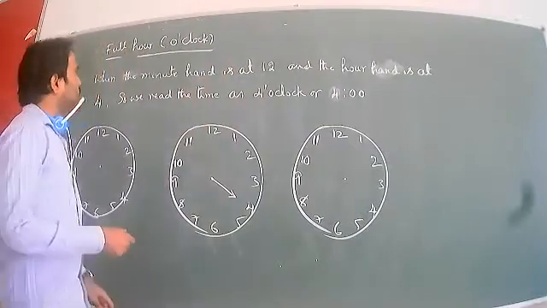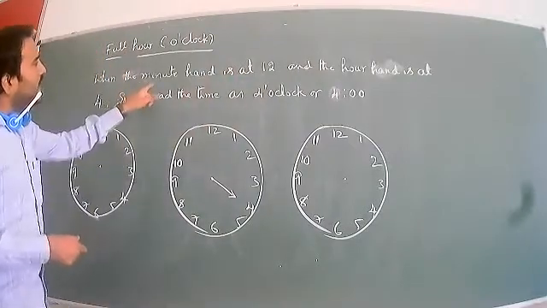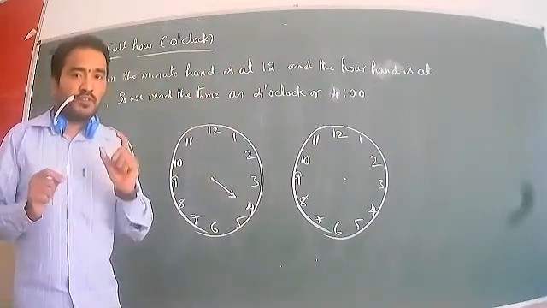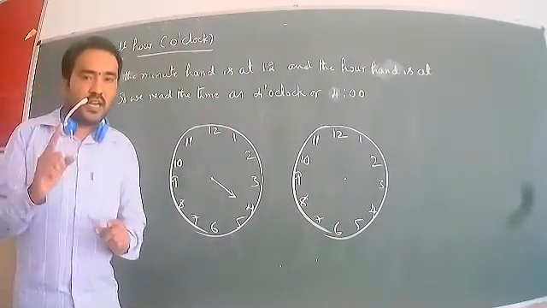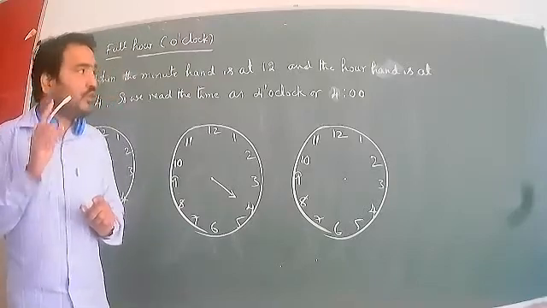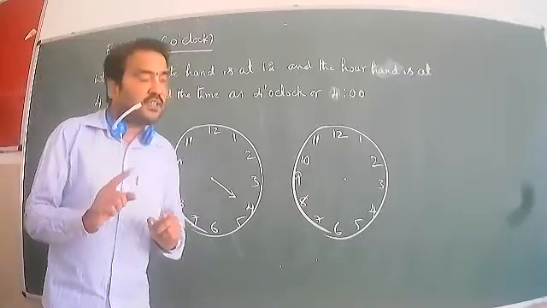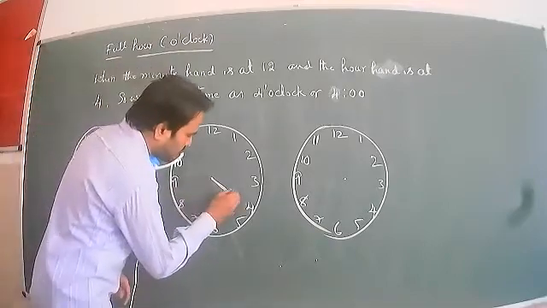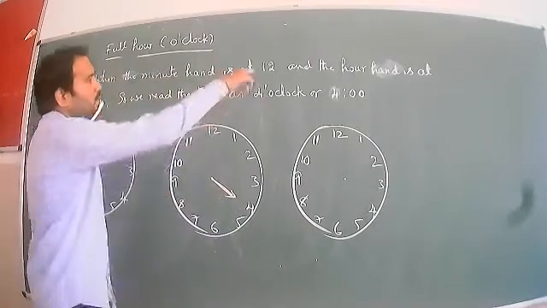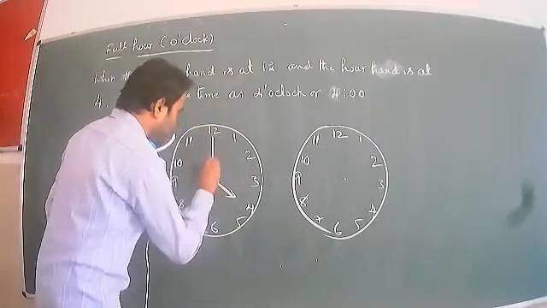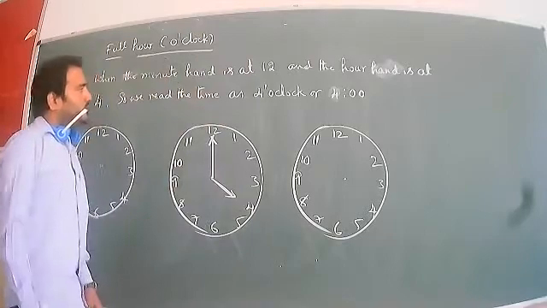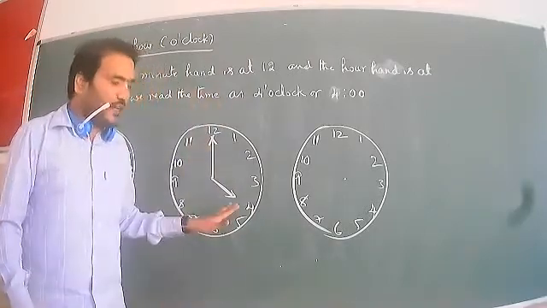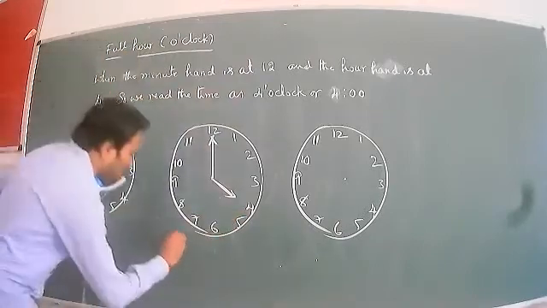Okay, look at that. First, full hour: when the minute hand is at 12. Which is the minute hand? The bigger hand is the minute hand. The minute hand is at 12 and the hour hand is at 4. So we read the time as 4 o'clock. This time we can call 4 o'clock.